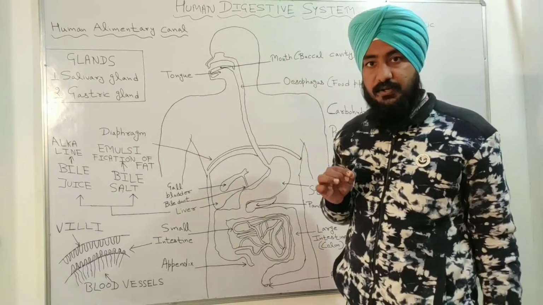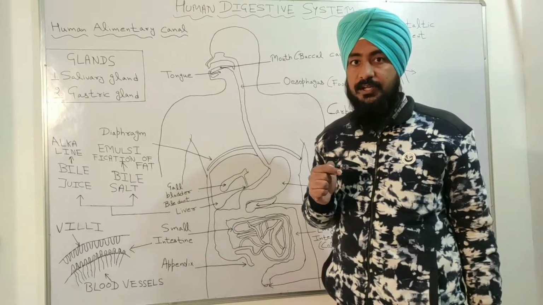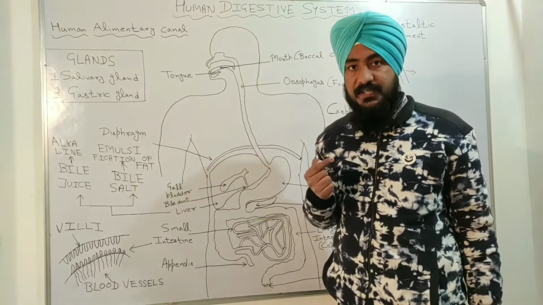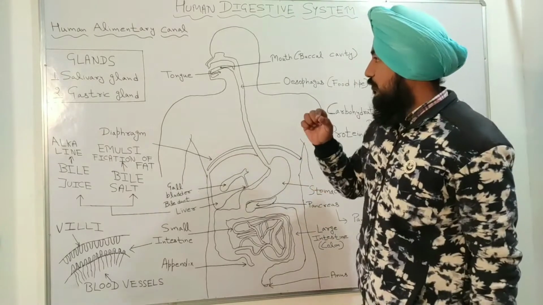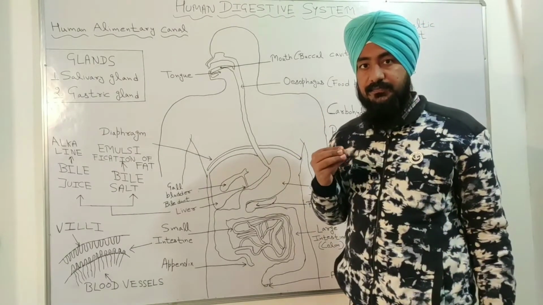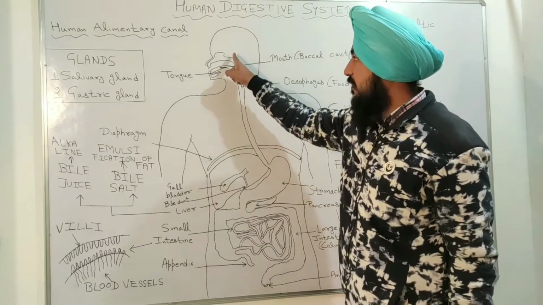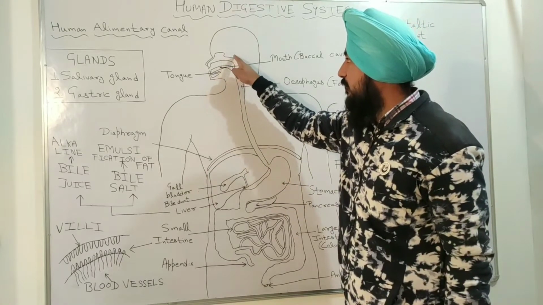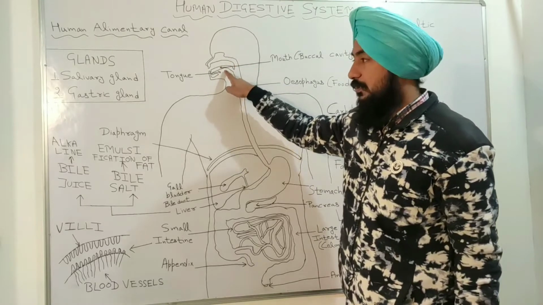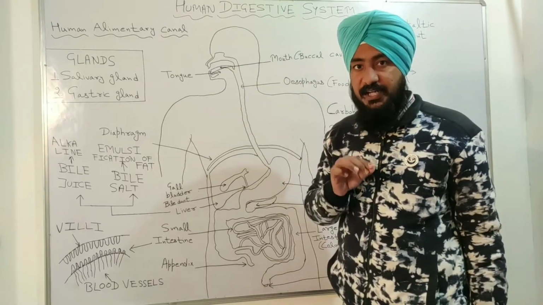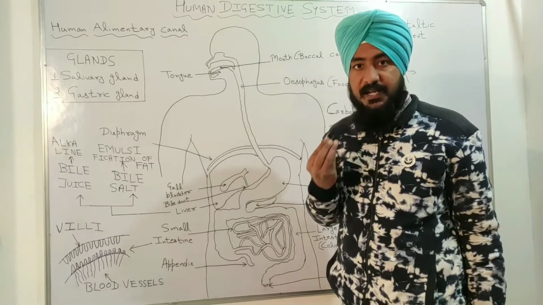Now the question arises, what is a gland? A gland is an organ in our human body which produces or excretes hormones or enzymes. So when our tongue is tasting or rolling the food, the salivary gland, present above this portion and below the tongue, produces saliva. Saliva is basically the liquid which is present in our mouth.